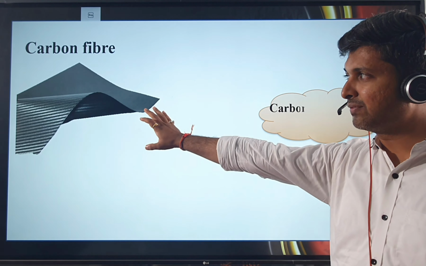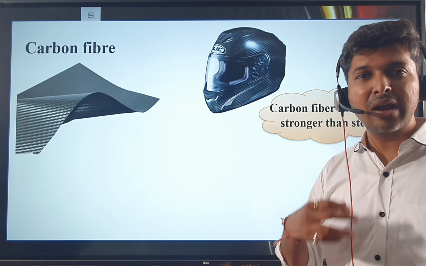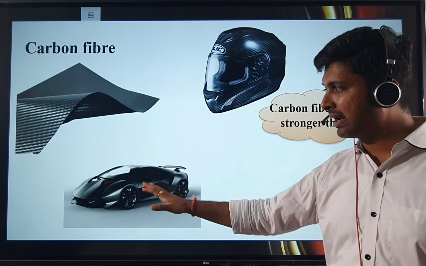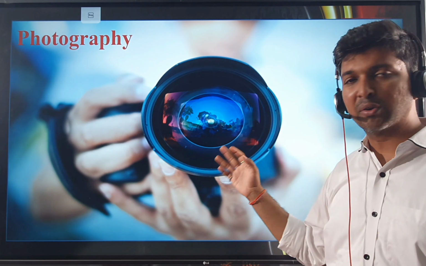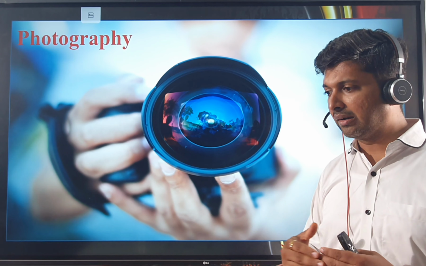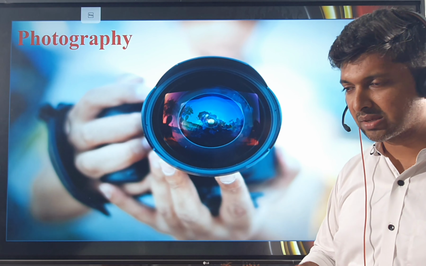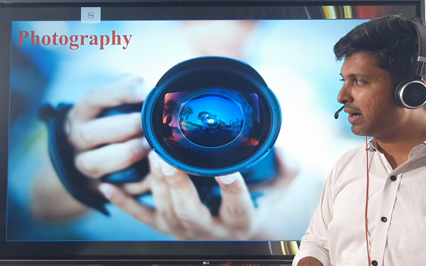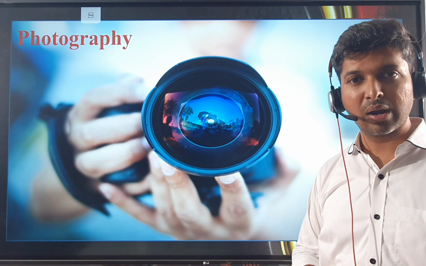Then carbon fiber. This is something which will impart hardness. It's 3 times harder than steel. So you can coat your helmet and cars with this carbon fiber, which is 3 times stronger than steel. Now, photography. Now, I would like to ask you a question. Which is the world's costliest camera? Some of you may say Nikon, Sony, or maybe some other brand, but I would say that the world's costliest camera is your eye.